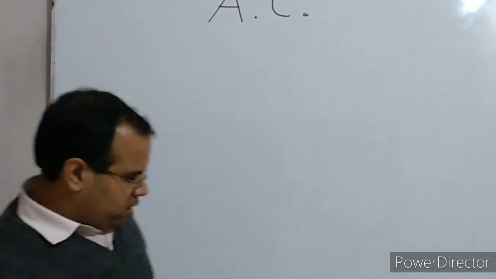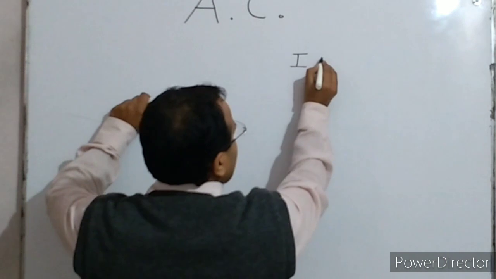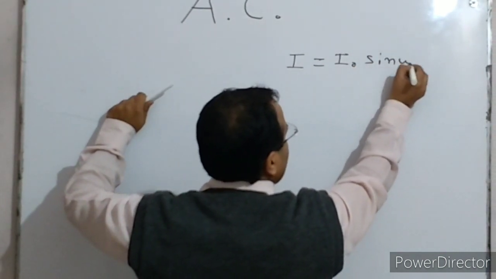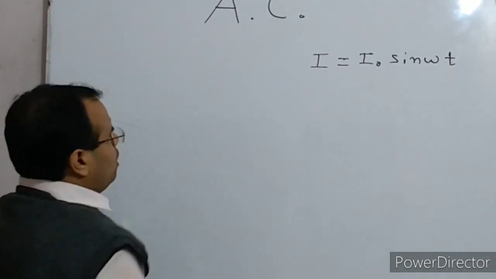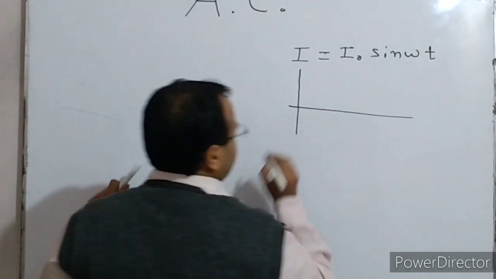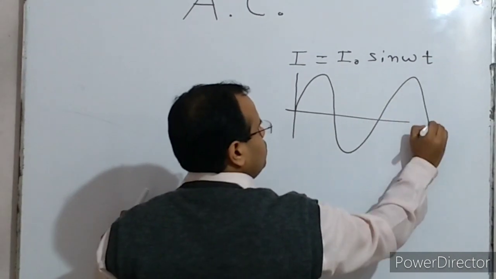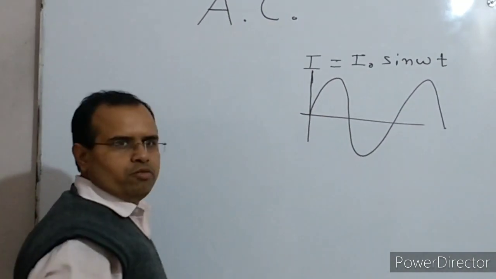So we can write the alternating current like this: I is equal to I naught sine omega t. Here the alternating current is represented by a sine function. If we plot this type of current, it is represented like this. You can see here, this is the alternating current represented by the sine waveform.